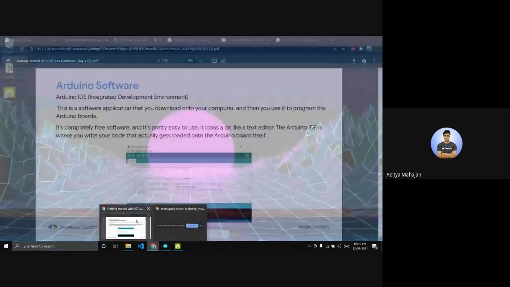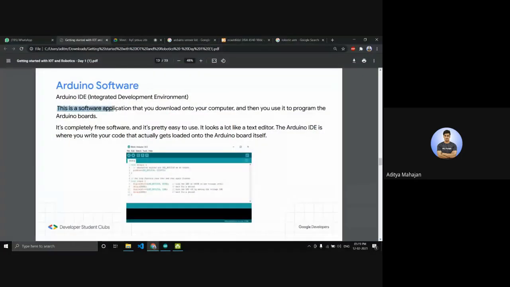It's free. This is a software application that you download onto your computer and use to program the Arduino Uno boards. It's completely free software and pretty easy to use. It looks like a text editor. If you have used Visual Studio Code or Notepad, even Notepad++, you might be comfortable using this as well. The Arduino IDE is where you write your code that actually gets loaded onto the Arduino Uno board itself.